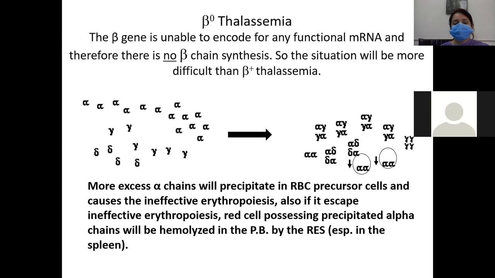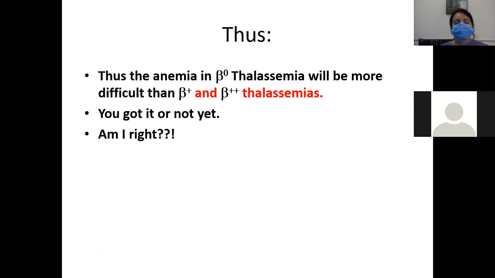And also, if red blood cells escape the ineffective erythropoiesis, then red blood cells possessing precipitated alpha chains will be removed from the peripheral blood by the reticuloendothelial system, especially in the spleen. Thus, anemia in beta zero thalassemia will be more severe than in beta plus and beta plus 2 thalassemia.